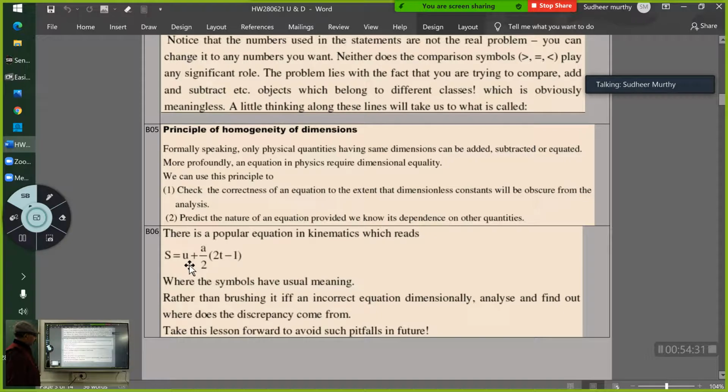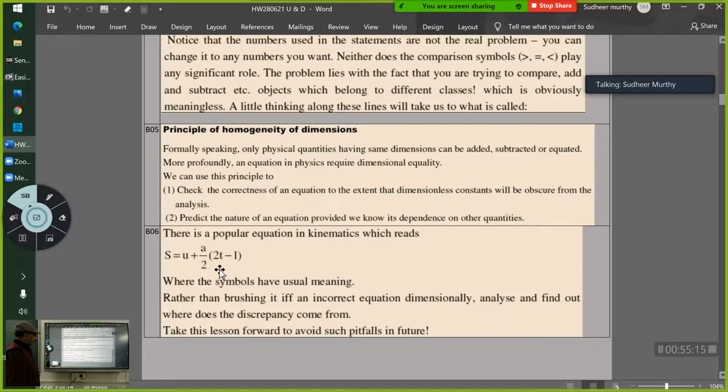Hello. So this is u into 1 second. Okay. This is u into 1 second. So then the dimensions of this, u into time, will be the dimensions of distance. That is, the dimension of the left hand side is L raised to 1. Here u into time will be L raised to 1. Then again here you have got t into 1 second. So A is what? Meter per second square into second square. So only meter will remain. Got it? And here it is getting multiplied by 1 second into 1 second.